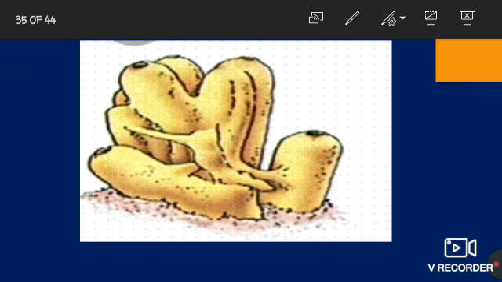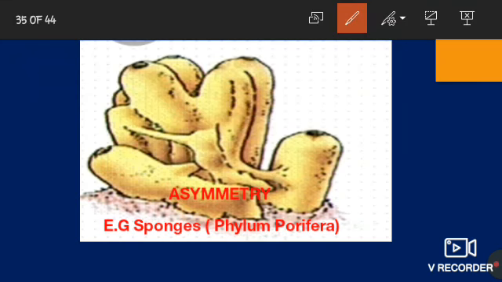So first one is asymmetry. Asymmetry is that kind of body symmetry in which animals cannot be divided into two equivalent halves through any plane. So those animals are named asymmetrical and the symmetry is known as asymmetry. And this is so because the arrangement of body parts is without a central axis or point.